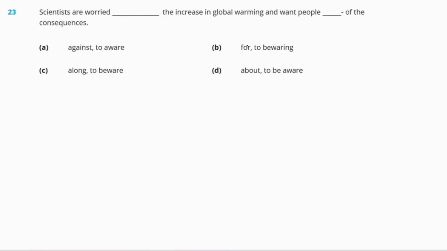Question 23. Scientists are worried dash the increase in global warming and want people dash of the consequences. Okay. Options are A, against and to aware, B, for and to be wearing, C, along and to beware, and D, about and to be aware. Okay. So out of these options, what do you think will be the right answer? Yes. The right answer will be option D. Why? Because we don't say that worried against. Okay, we usually say that worried about. So this will be the right answer.